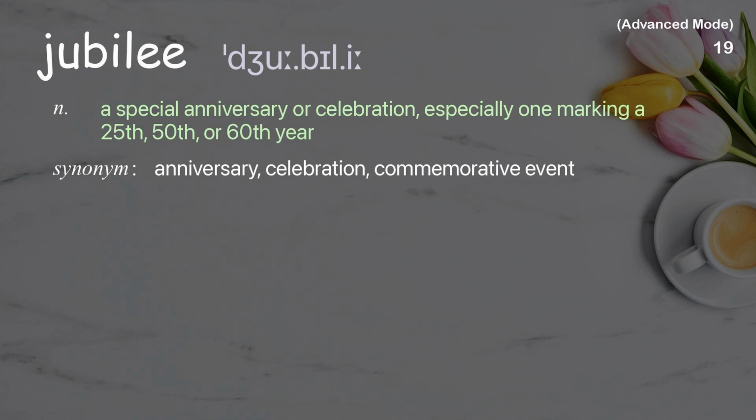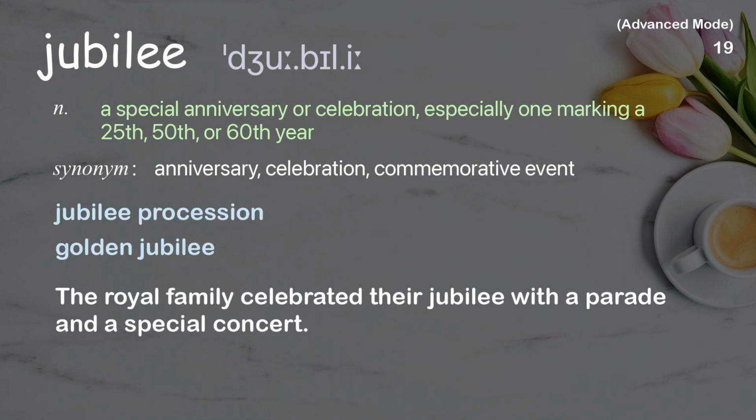Jubilee. A special anniversary or celebration, especially one marking a 25th, 50th, or 60th year. Examples: Jubilee procession. Golden Jubilee. The royal family celebrated their jubilee with a parade and a special concert.